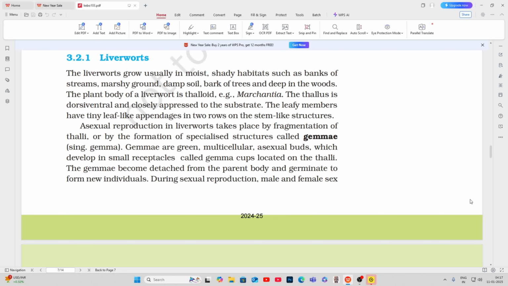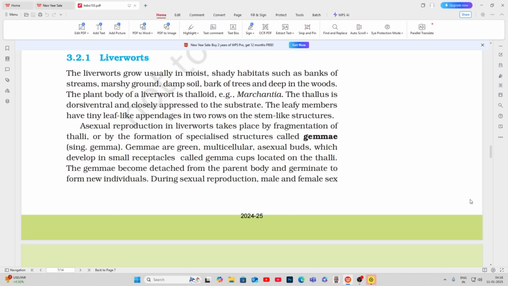3.2.1 Liverworts. The liverworts grow usually in moist, shady habitats such as banks of streams, marshy ground, damp soil, bark of trees, and deep in the woods. The plant body of a liverwort is thalloid, for example, Marchantia. The thallus is dorsiventral and closely appressed to the substrate. The leafy members have tiny leaf-like appendages in 2 rows on the stem-like structures.